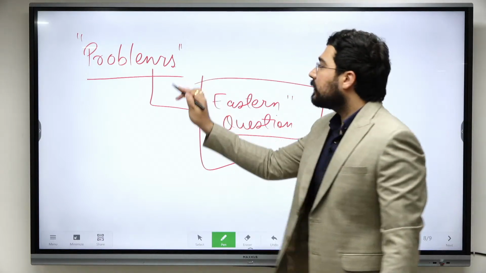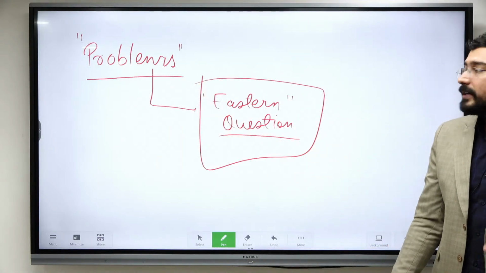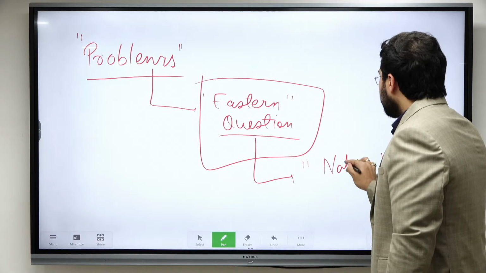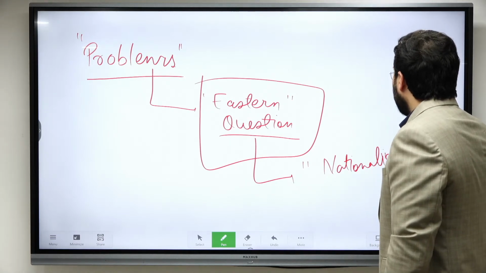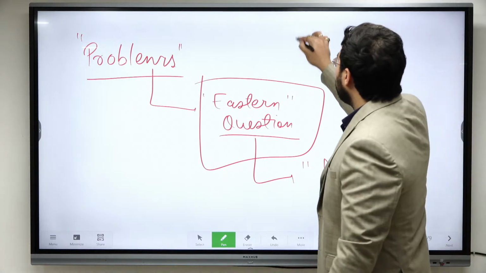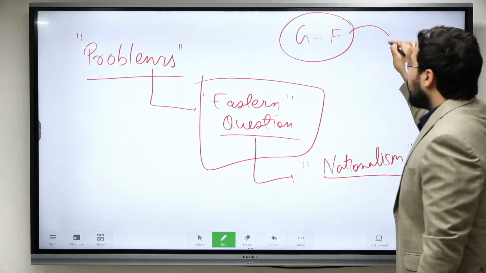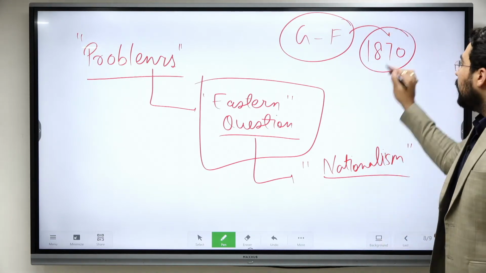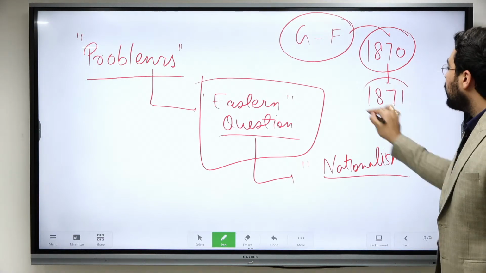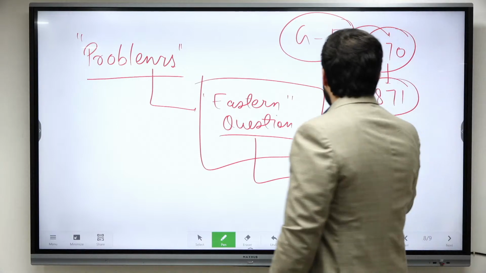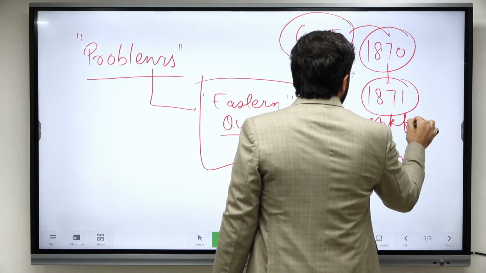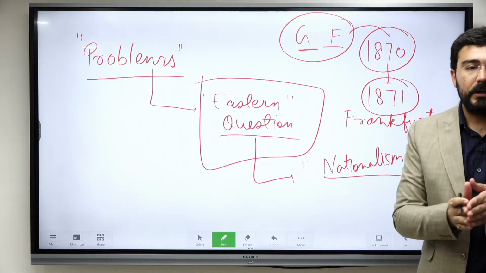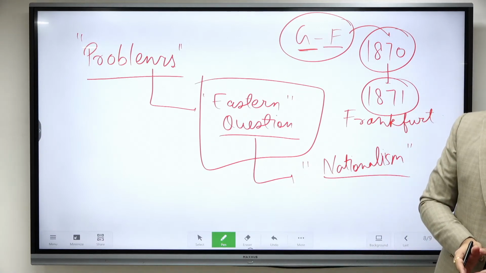The same situation was there at the end of the 19th and early 20th century. These countries, because of the forces of nationalism, and we had already discussed the fight which had started between Germany and France. At the time of unification of Germany, the last battle was the Battle of Sedan, fought in 1870. In 1871, they signed one treaty known as the Treaty of Frankfurt. From 1871 onwards, Germany and France were completely on opposite sides, and we had discussed the policy of Bismarck.